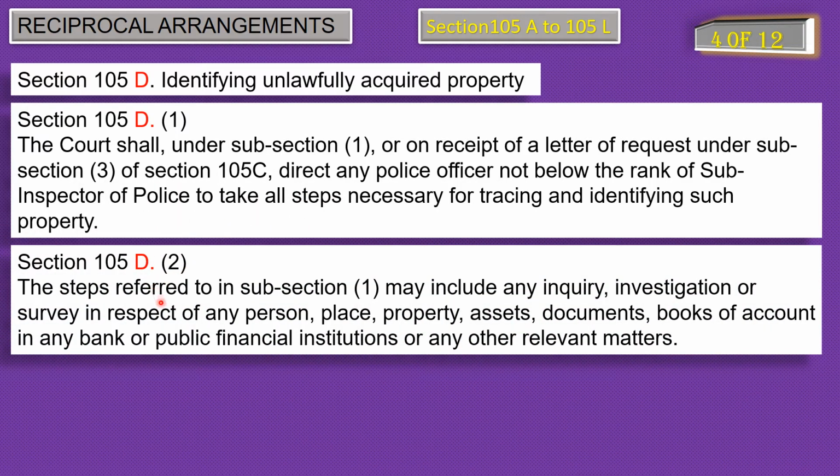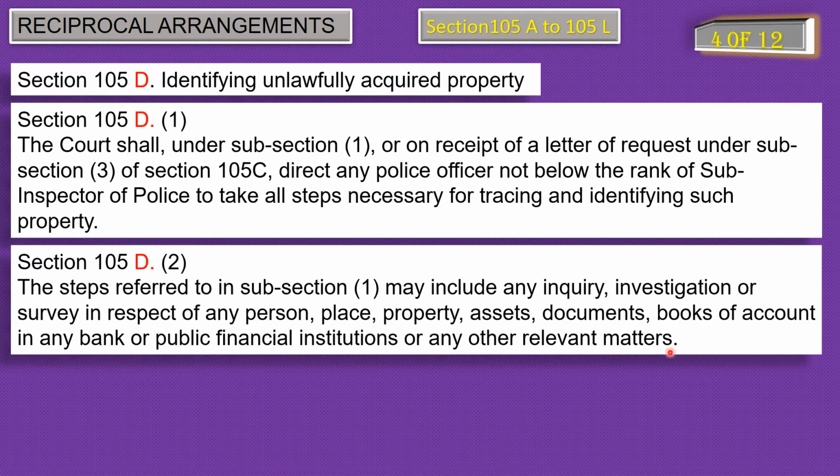The steps referred to in subsection 1 may include any inquiry, investigation, or survey in respect of any person, place, property, assets, documents, books of accounts in any bank or public financial institutions or any other relevant matters.